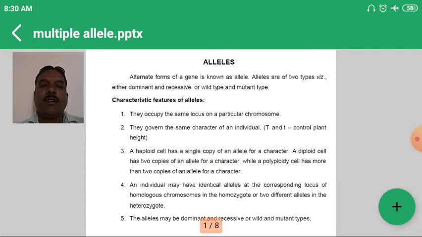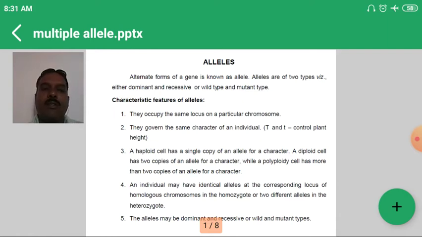A haploid cell has a single copy of the allele, and a diploid cell has two alleles for the respective character. A haploid cell is indicated by a small n, and a diploid by 2n. In polyploidy, which we can study later on, there is an occurrence of more than two copies of the allele for that character.